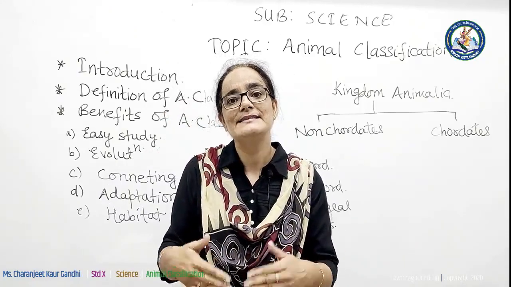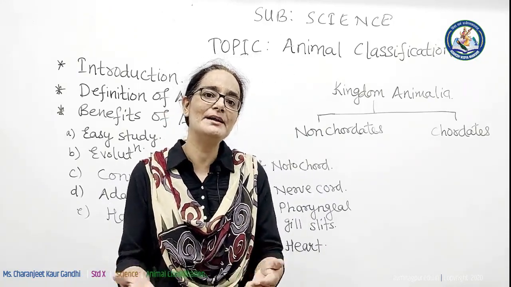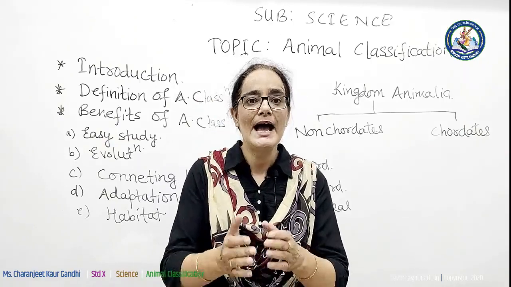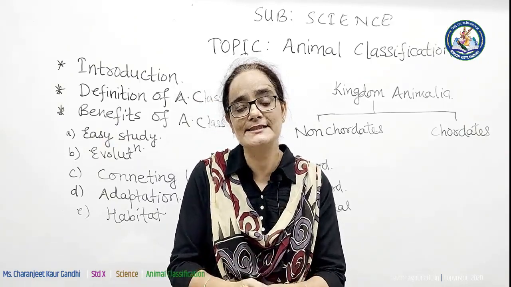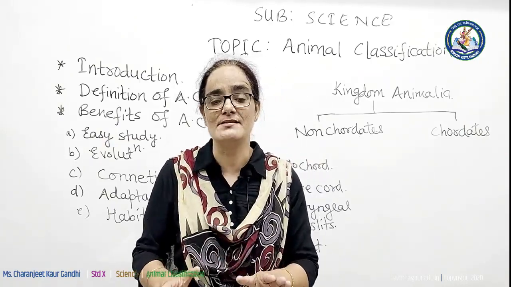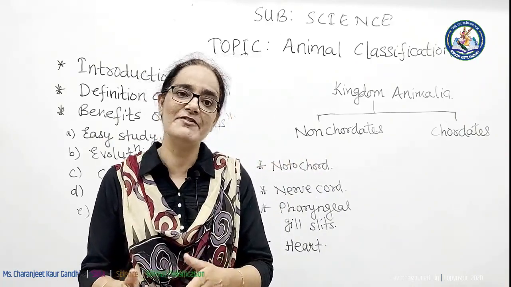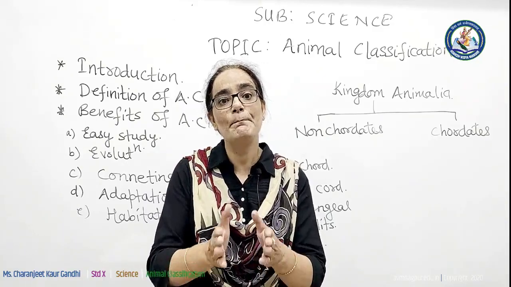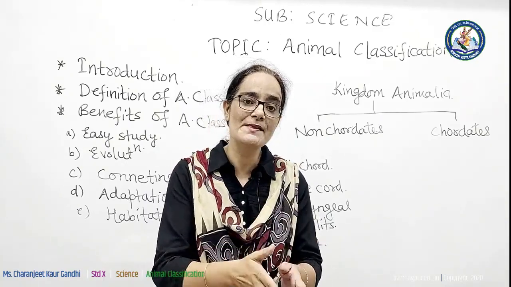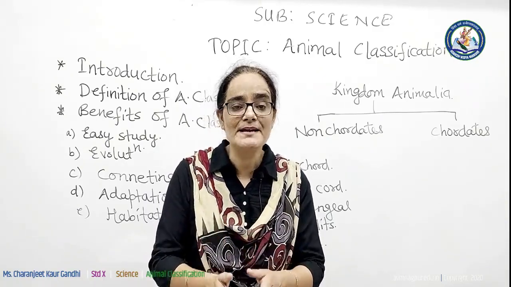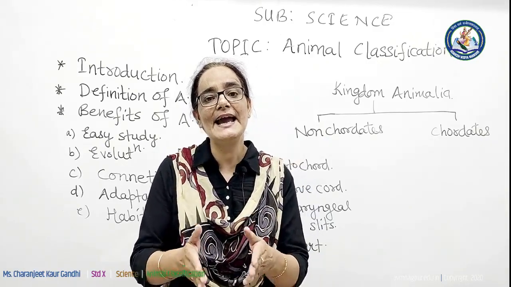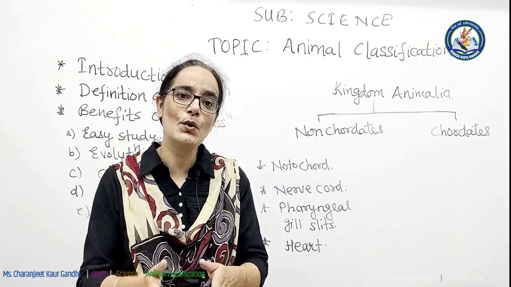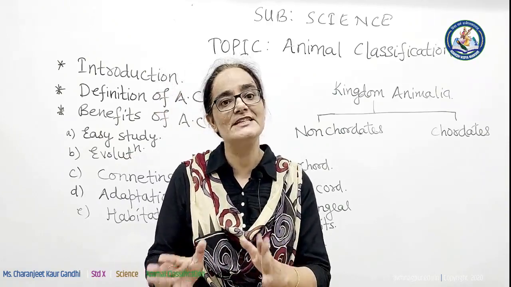Therefore, we can define animal classification as a system. It is not a process. It is a system by which animals are classified, categorized or placed into various groups and subgroups on the basis of similarities and differences they show in their characters or features.